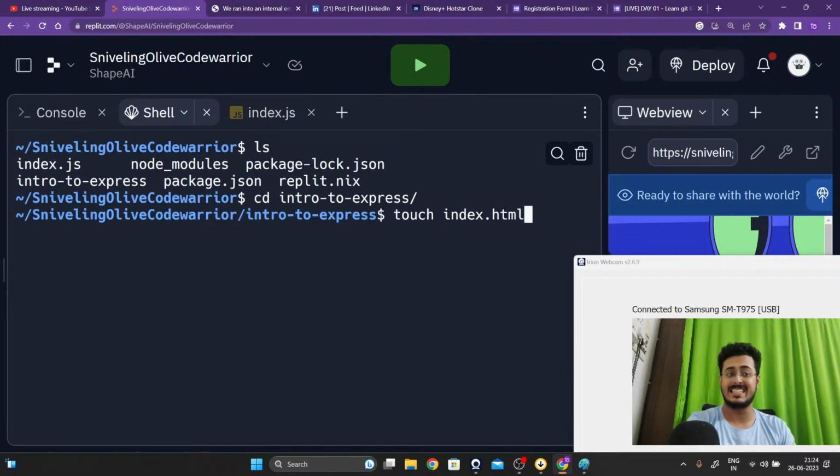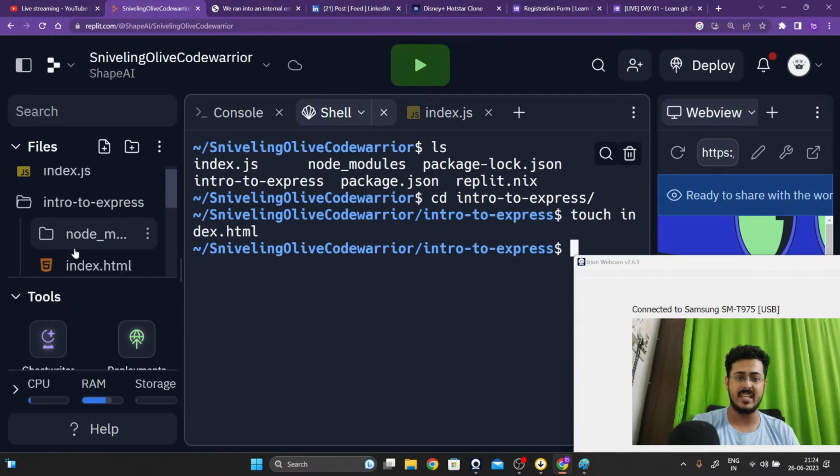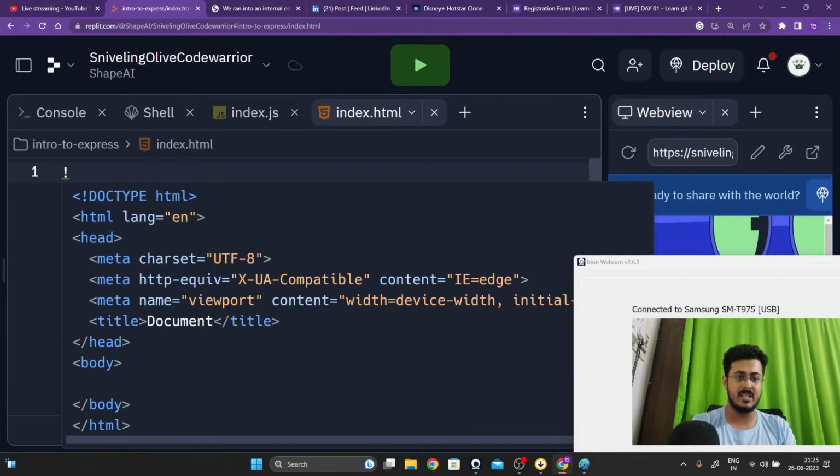We are going to create an HTML file right over here. I'm going to use some simple HTML code, guys. You don't need to understand it. Our aim is to send this HTML file instead of sending hello world. So I will create a basic template, guys. Let me check if the template is available. Good.